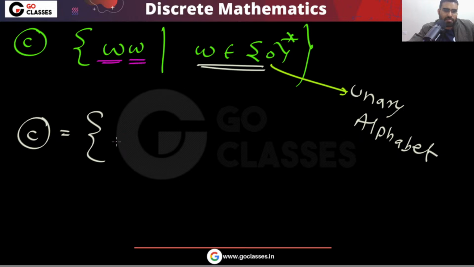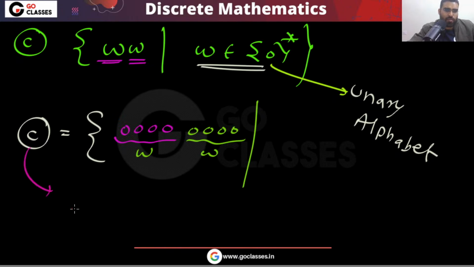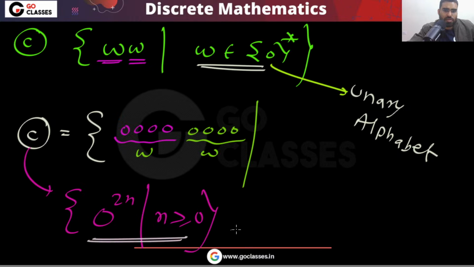Let's assume this is w, followed by w. So you can notice that in this language you will have an even number of zeros. This is just an even number of zeros, nothing else. In this language, you have all the strings with an even number of zeros. This language is nothing but an even number of zeros.